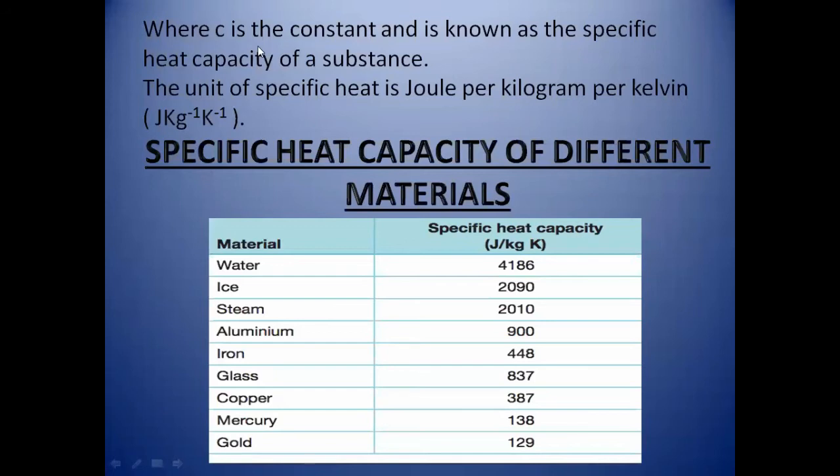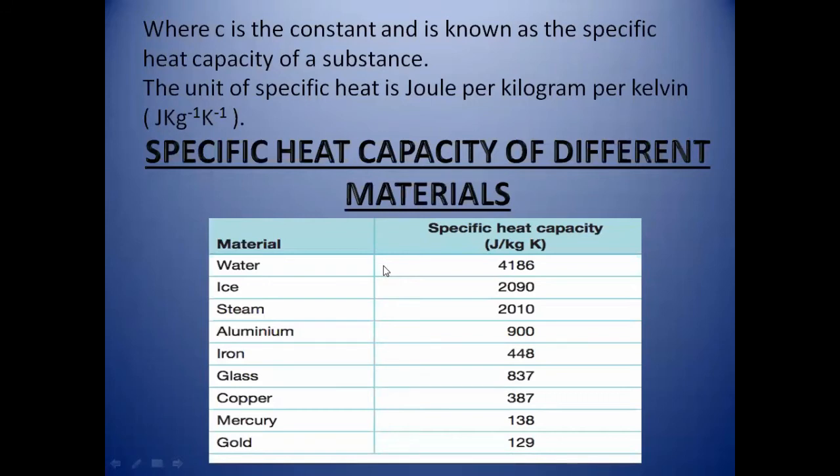Due to the greater specific heat capacity, its rise in temperature is slow. That's why it has a greater ability to absorb heat from its surroundings. Or we can also say that it is difficult to raise the temperature of water by a small amount of heat.